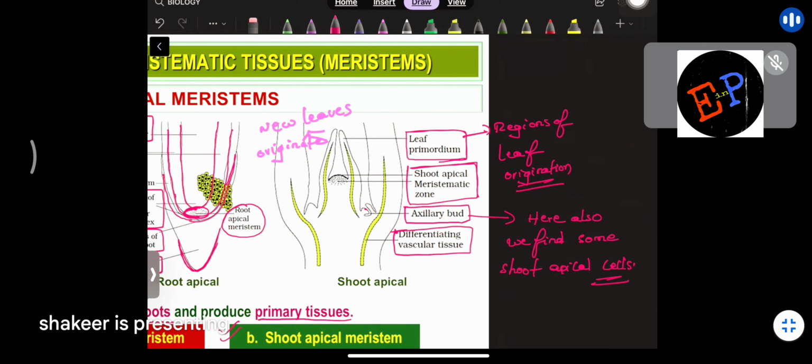What is meant by bud here? Bud means what will develop? From the nodes, leaves will develop. From the buds, what will develop? Flowers or branches can develop. So for the branches and flowers to develop, definitely cells should divide. And here also what kind of cells will you find? Here also you will find shoot apical cells only.